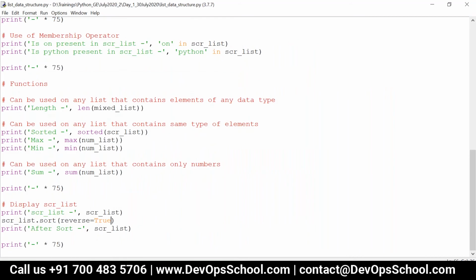Please take it down, and then we'll see some methods like how to add elements, how to modify, and how to delete. Please take it down.